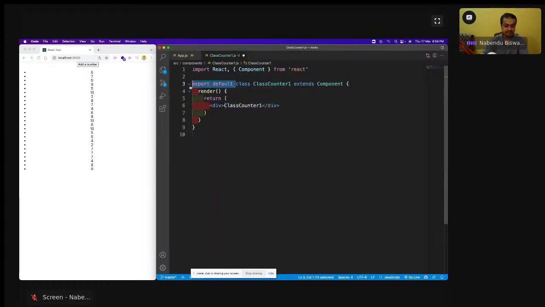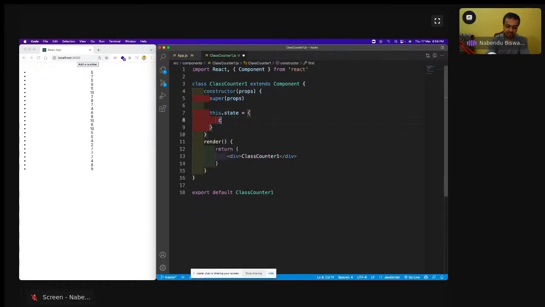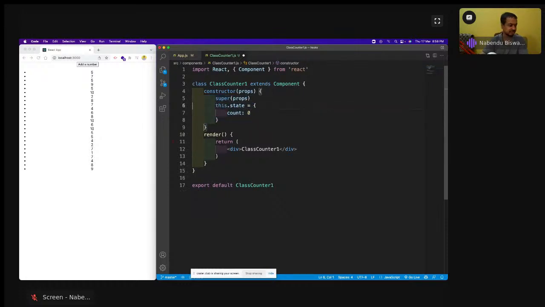And this export default class Counter1, and after this I'll have a const. We are doing something like earlier, but we are going to add one very cool logic in it. Okay, so this count is there, and then we have this